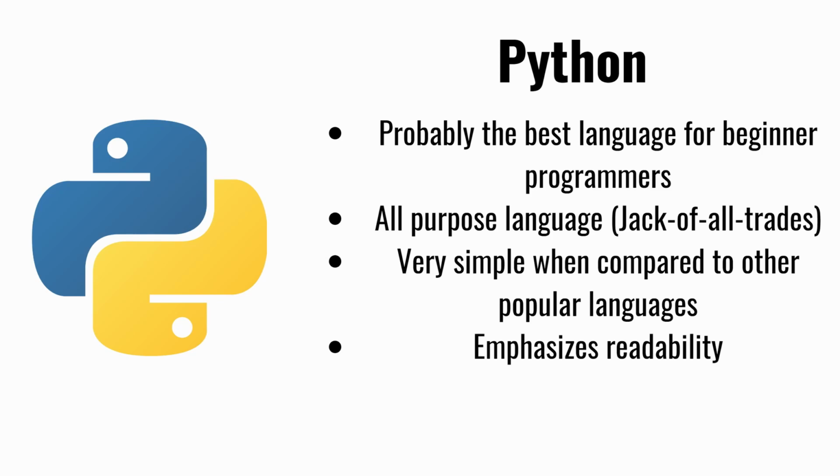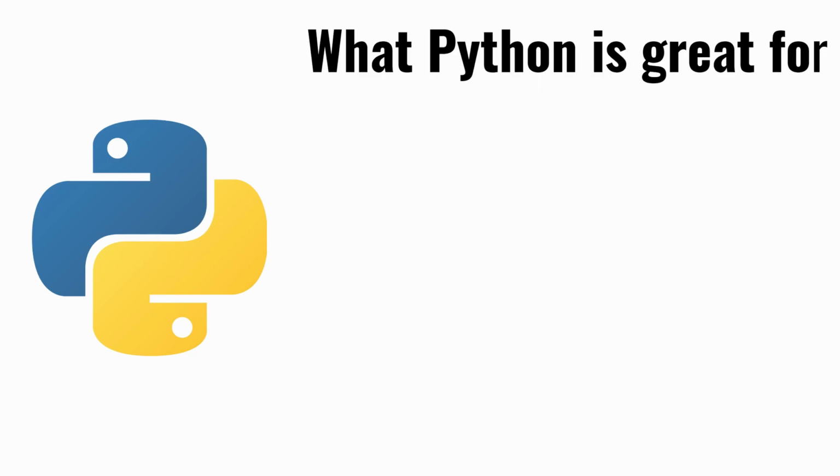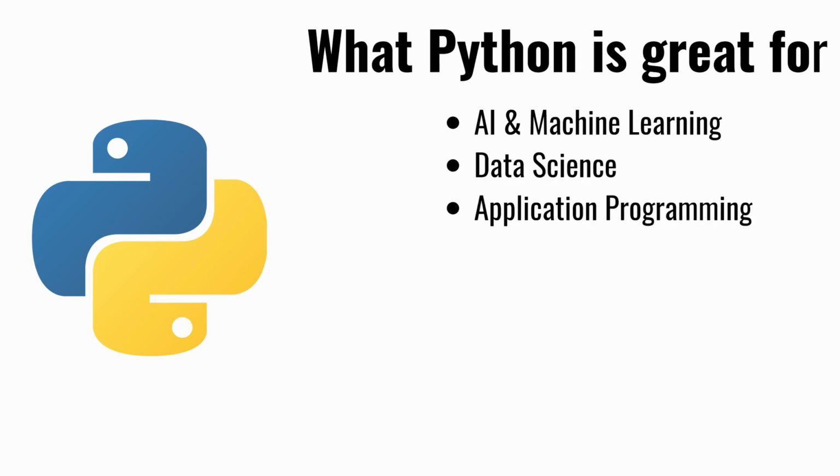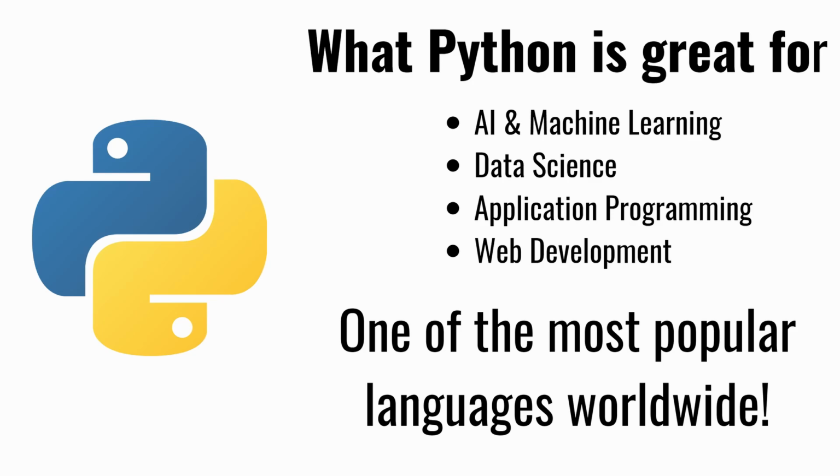Although Python is all-purpose, it excels especially in the following industries: AI and machine learning, data science, application programming, and even web development. All of these fields are very high in demand at the time this video is being uploaded, making Python one of the most popular, if not the most popular, programming language in the world. So I'm going to teach you everything you need to know about Python step by step. By the end of this course, you'll have a strong understanding of the language and be able to begin your Python development journey. To start off, let's set up our environment.